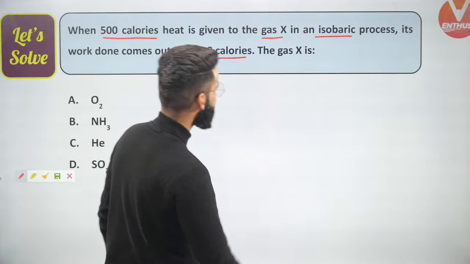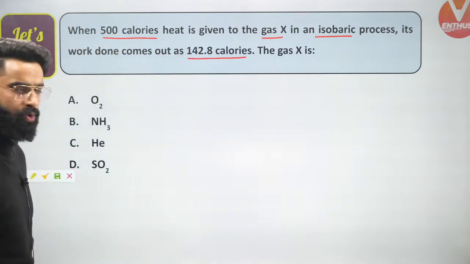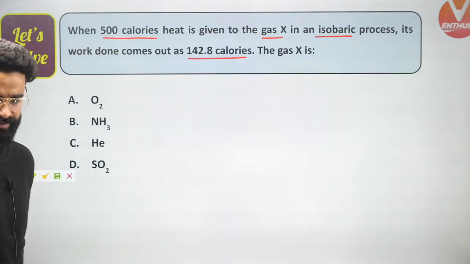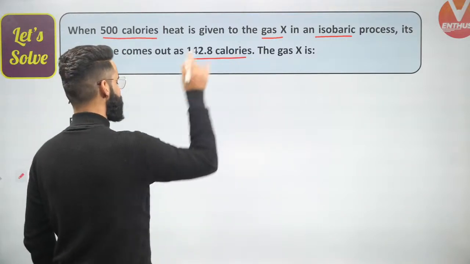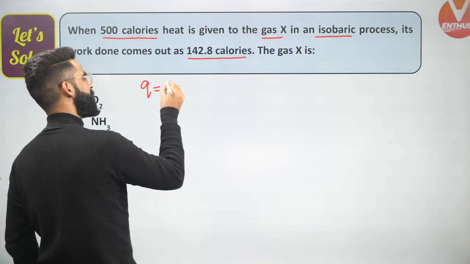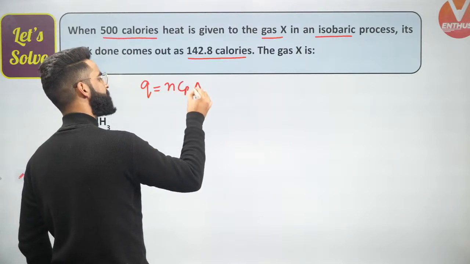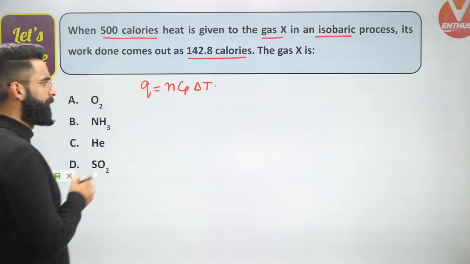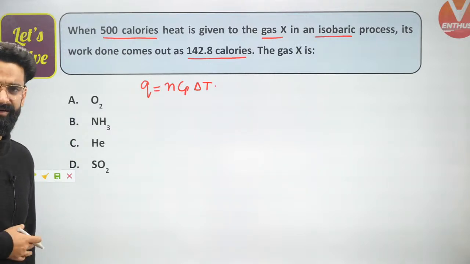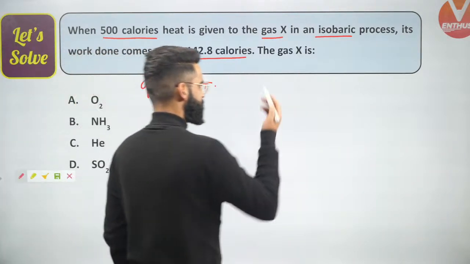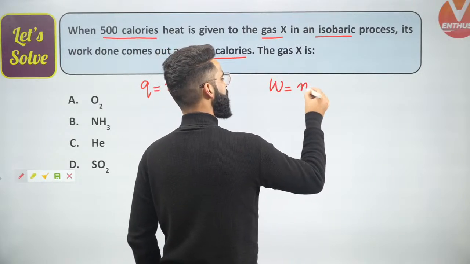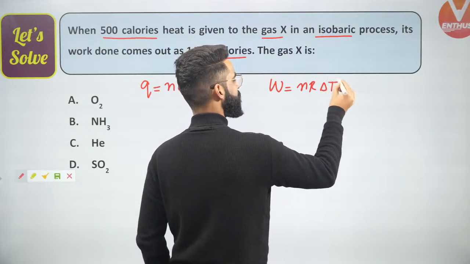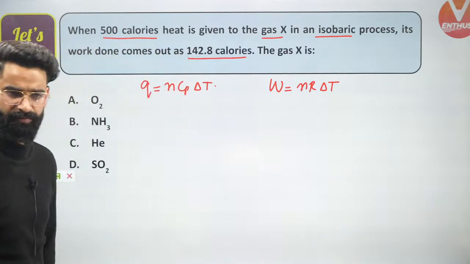That's great. The gas X will be, okay, a nice typical question this is. Understand, guys, since it's the isobaric process, can I say Q will be simply equal to nCpΔT? Yes, Q will be equal to nCpΔT, correct? And since it's the isobaric process, can I write W as W = nRΔT right here? I can use this formula for this isobaric process.